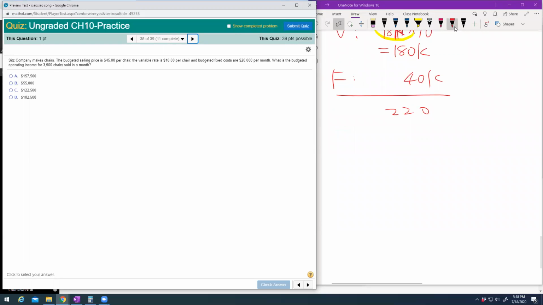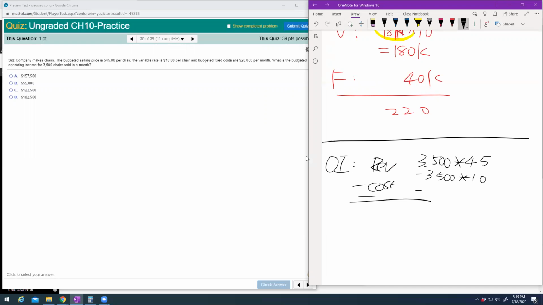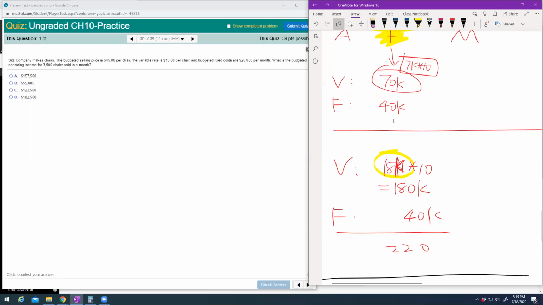Okay, so I think we did this in the assignment, right? It's asking you about your operating income. It's your revenue minus all the costs. So the revenue is you are selling 3,500, and each one's selling price is 45. Your variable cost is $10 each, minus 3,500 times $10 each, and then minus your total fixed cost of 20,000. So one more time, we just use our actual output. If we use the actual volume, you will get your flexible budget. Flexible budget is based on your actual volume.